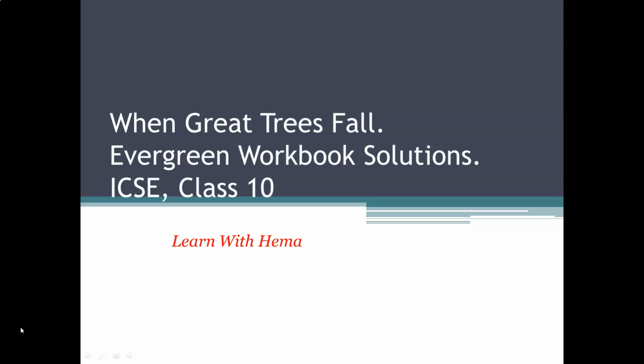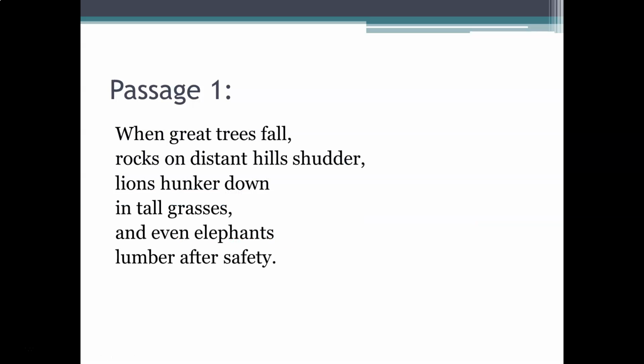My dear students, in this video, I am going to provide you with the solutions of Evergreen Workbook for When Great Trees Fall poem, which is from your ICSE Grade 10 Treasure Chest book. I have already provided the Evergreen Workbook solutions for Haunted Houses and The Gloves and the Lions, the previous two poems, and this is the third poem. There are a total of 8 passages and all the 8 passages have 5 questions in it. So we are going to do all the 8 passages along with the 5 questions in each passage. So let's move to passage 1.